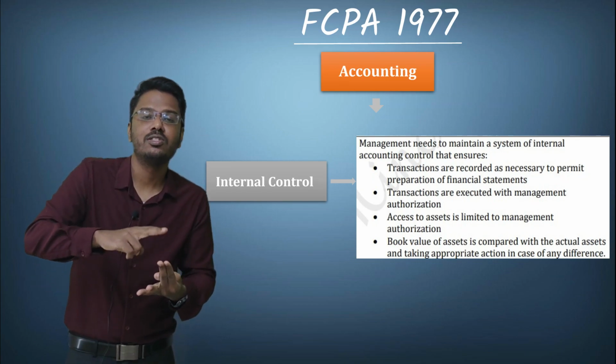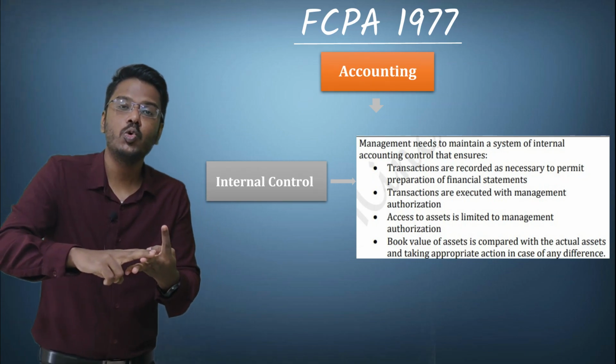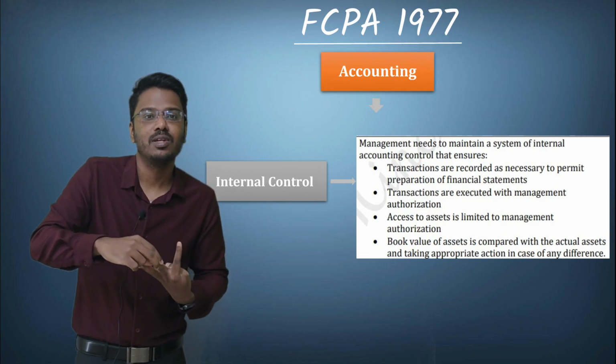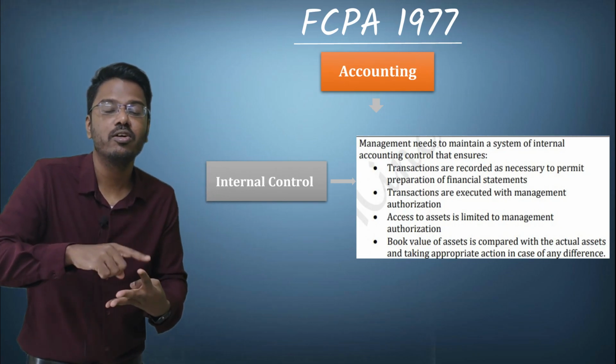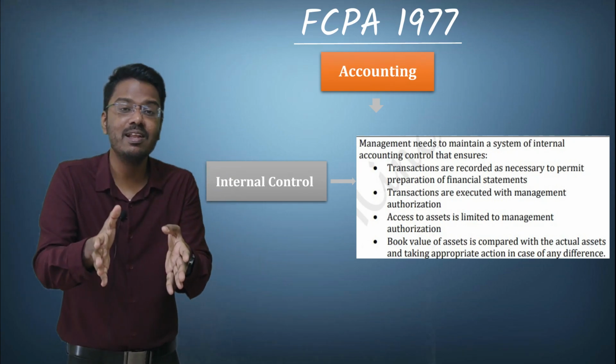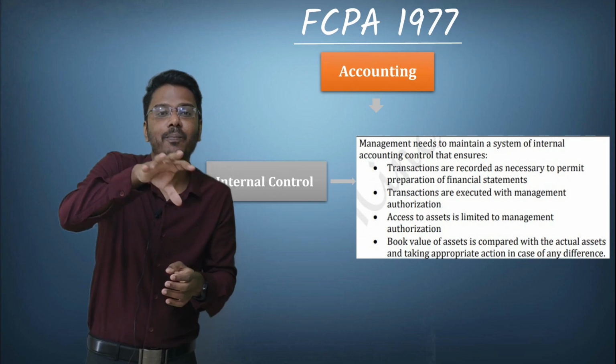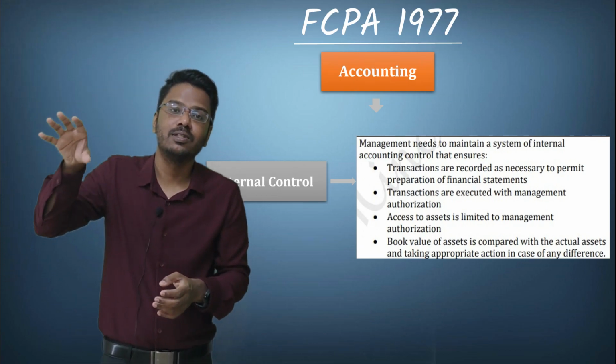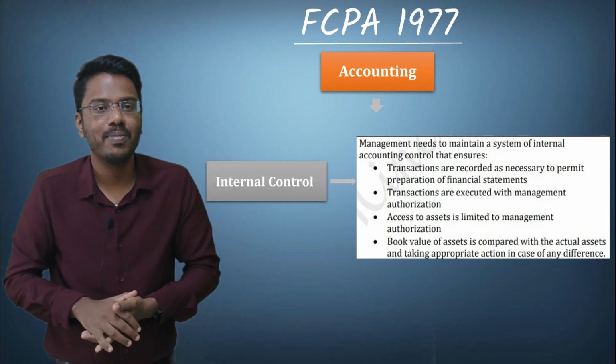The last 2 points relate to assets: access to assets should be limited to management authorization, and the last point is that the actual balance of the asset, that is the physical balance, should be compared with the balance as per the record so that any variance can be inquired into.